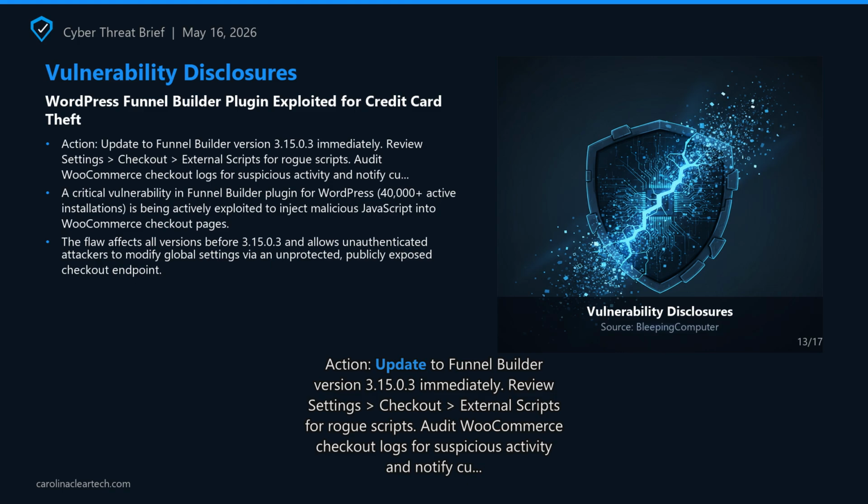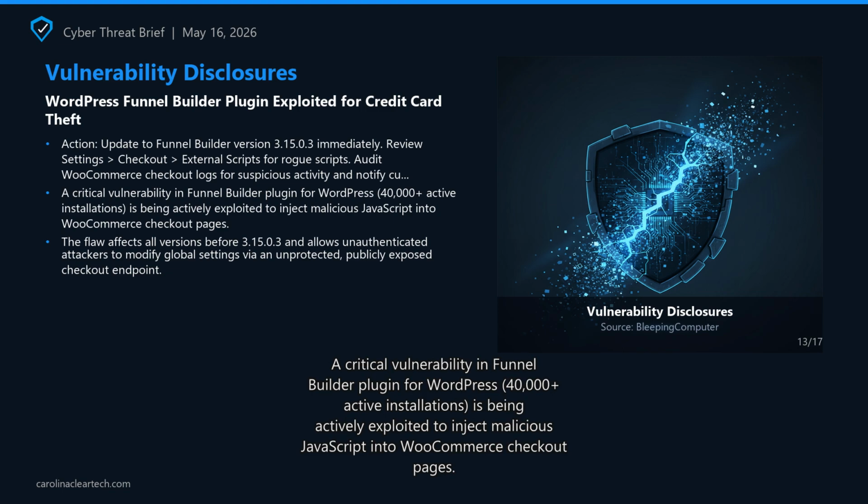analyticsreports.com/WSS/jQuerylib.js is disguised as a fake Google Tag Manager/Google Analytics script and opens a WebSocket connection to wss://protectwss.com/ws. FunnelKit addressed the vulnerability in version 3.15.0.3, released May 15. Action, update to Funnel Builder version 3.15.0.3 immediately. Review settings, check out external scripts for rogue scripts. Audit WooCommerce checkout logs for suspicious activity and notify customers if compromise occurred. Block analyticsreports.com and protectwss.com domains.